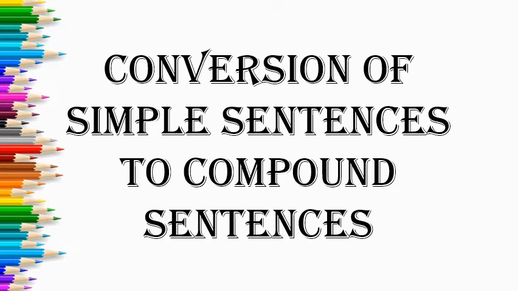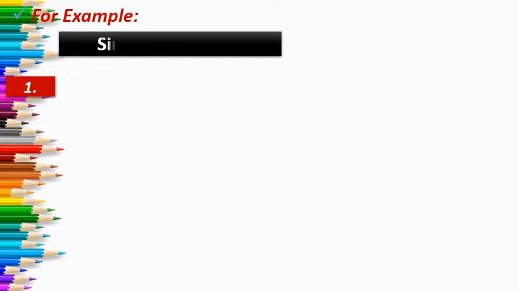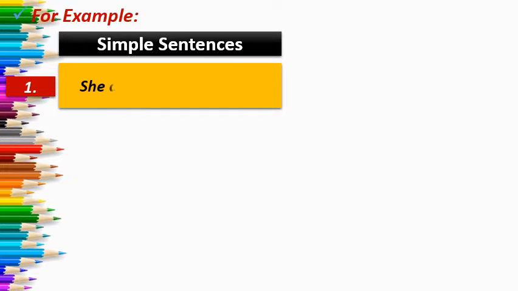So whenever you transform a sentence, first of all you should know the meaning of a simple sentence and the meaning of a compound sentence. You should know the difference between both the sentences. Only then it will be easy for you to convert. As such, there are no rules for it. So now let us see a few examples to clarify it. Let us see how to change simple sentences into compound sentences.